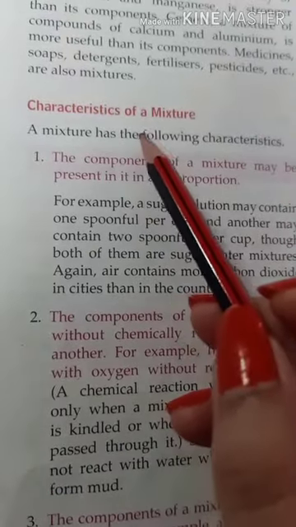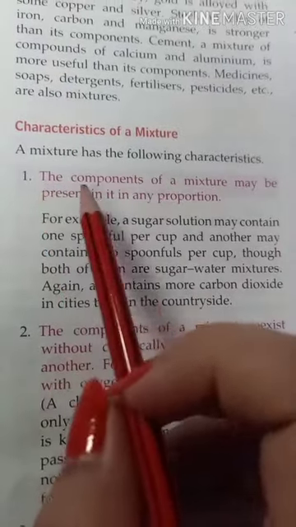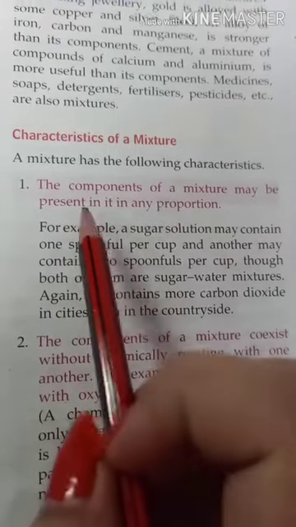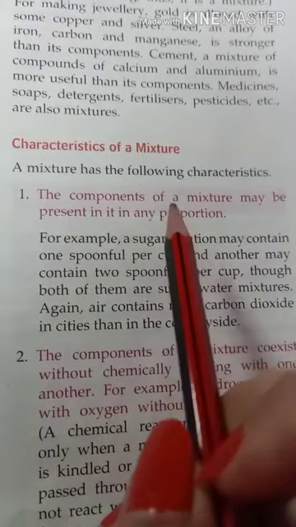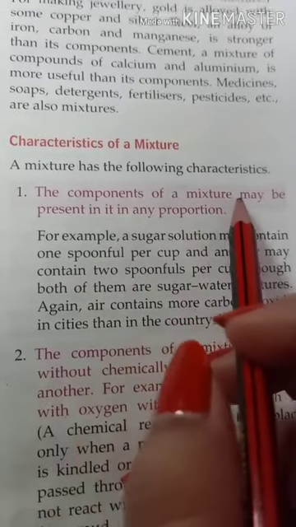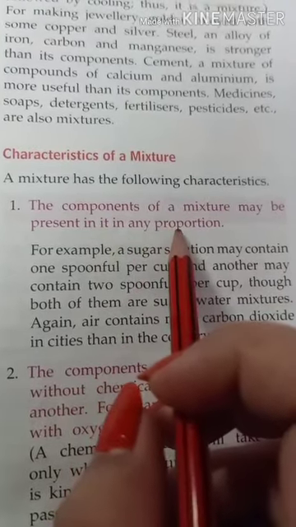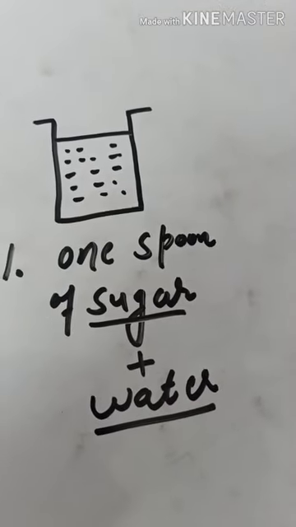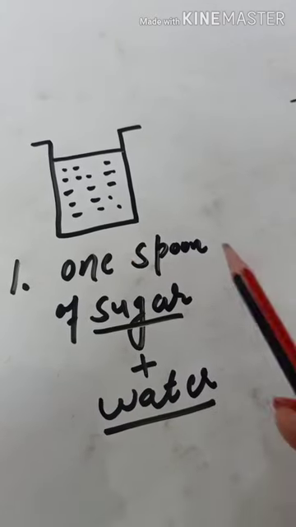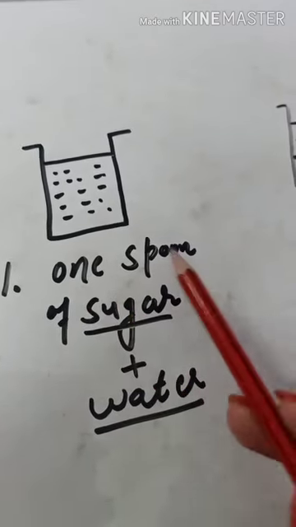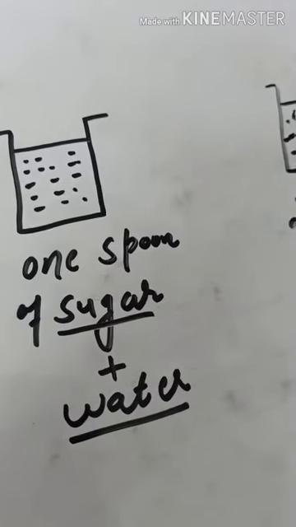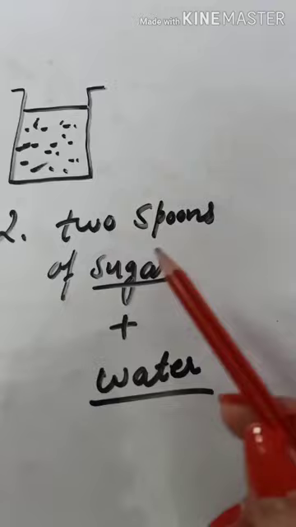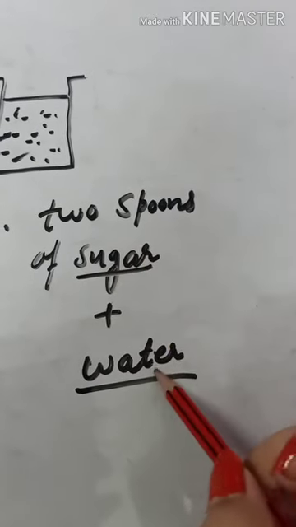Next we have characteristics of a mixture. First characteristic is the components of a mixture may be present in it in any proportion. Means the substances from which mixture is made up may be present in any amount. For this we have two examples. First example is of sugar solution. A sugar solution may contain 1 spoonful of sugar and water, or another solution of sugar may contain 2 spoonful of sugar and water. Same way, air is a mixture of many gases.